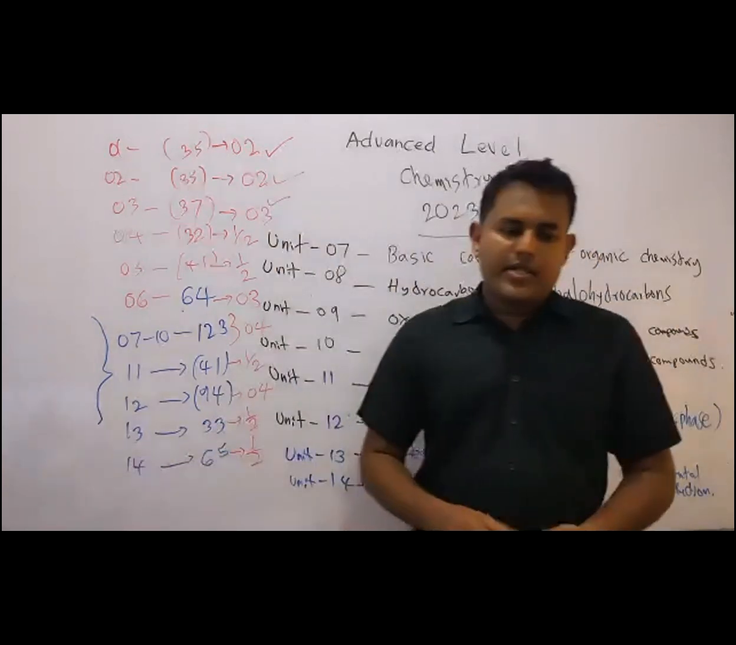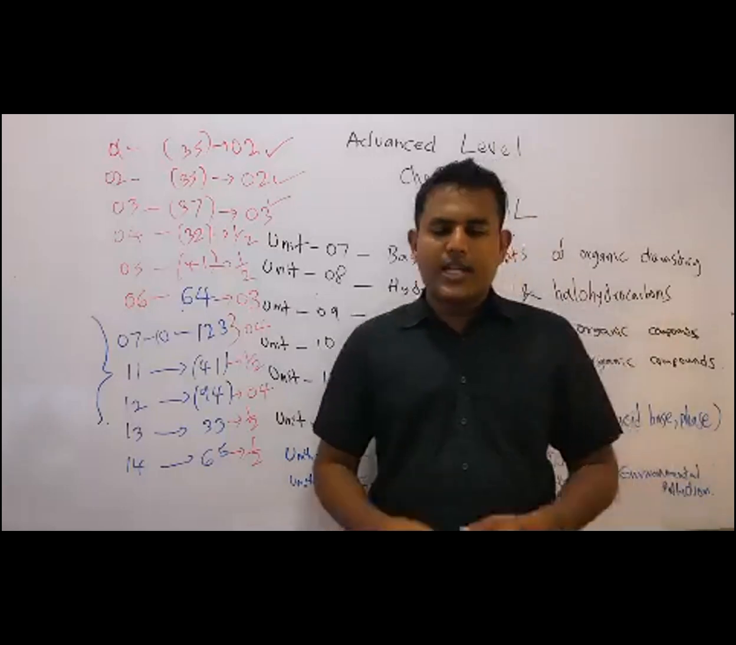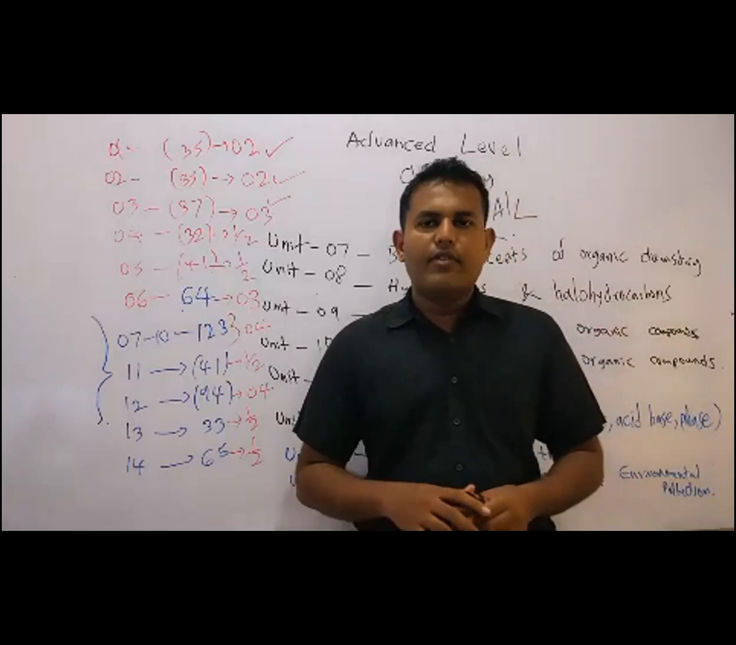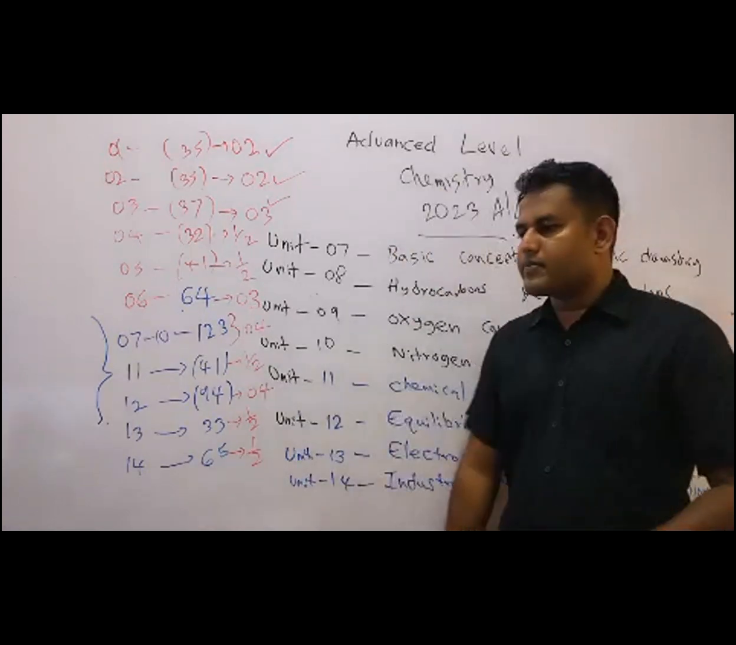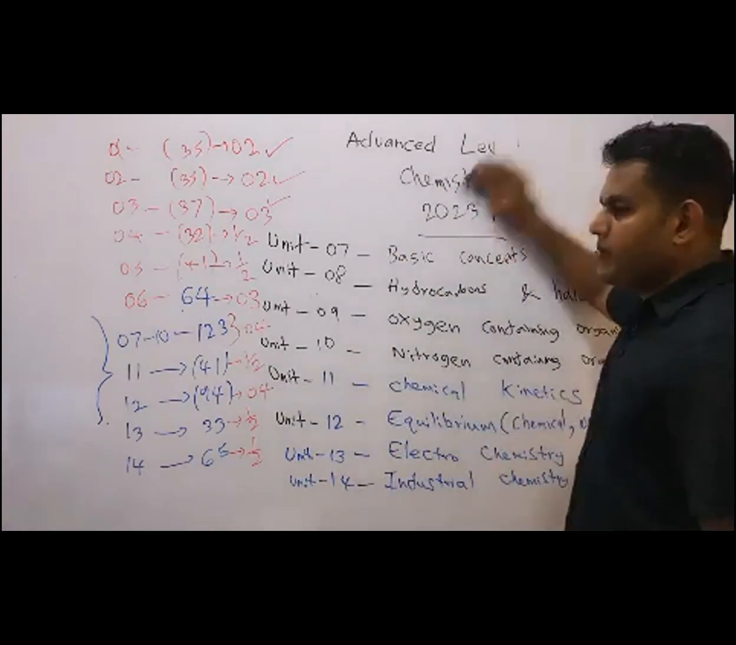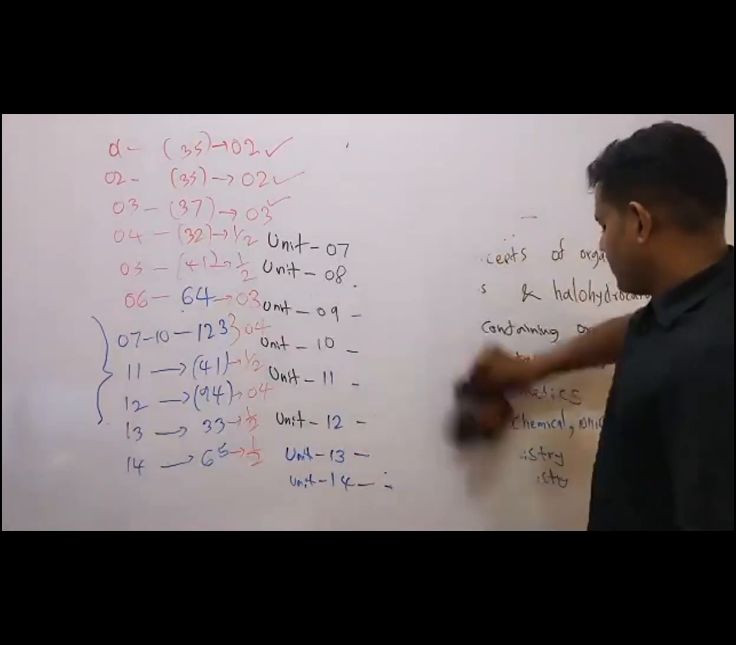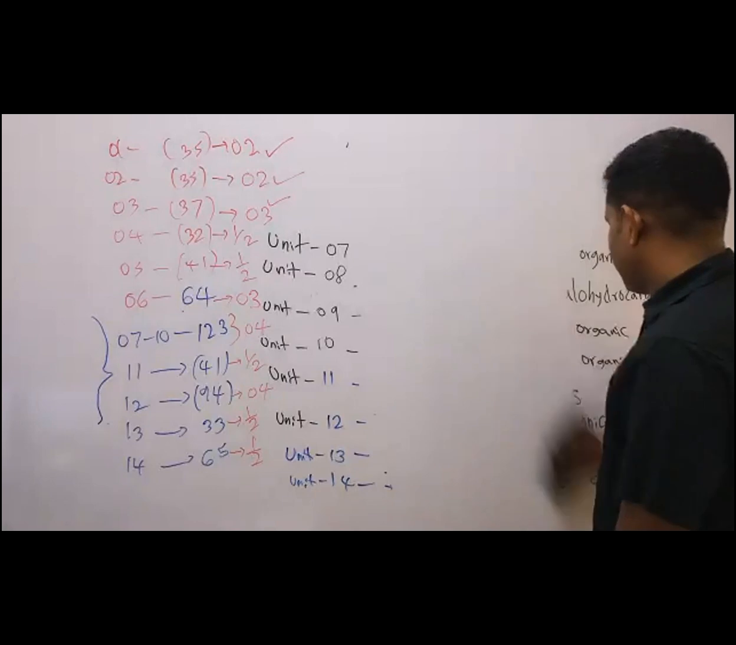Advanced level chemistry can be separated into 4 sections.